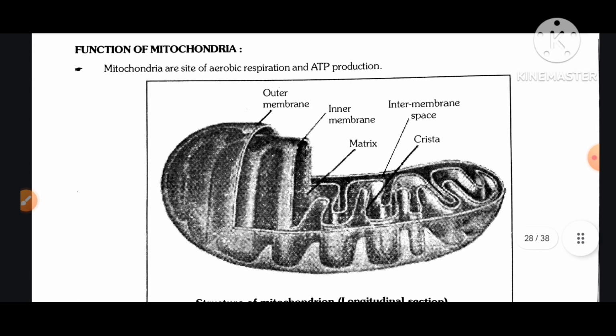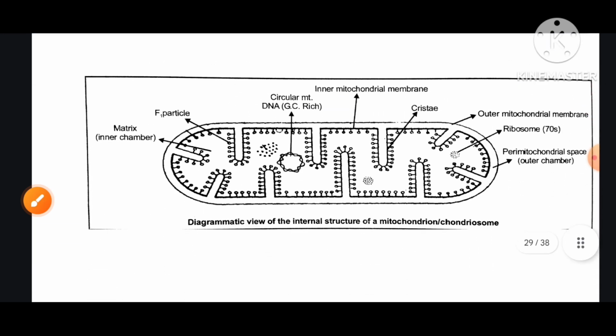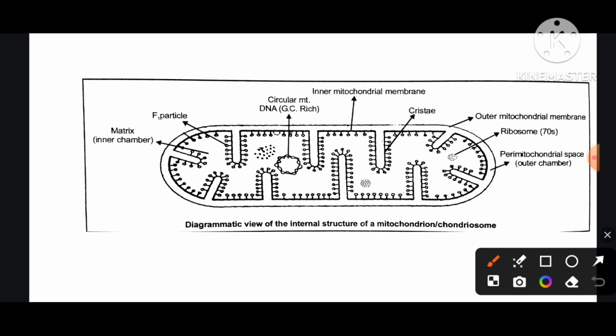Function of mitochondria. Mitochondria are the site of aerobic respiration and ATP production. Outer membrane, inner membrane, matrix, cristae, intermembrane space, F1 particles, matrix, inner chamber, circular DNA, inner mitochondrial membrane, cristae, outer mitochondrial membrane, ribosome 70S.